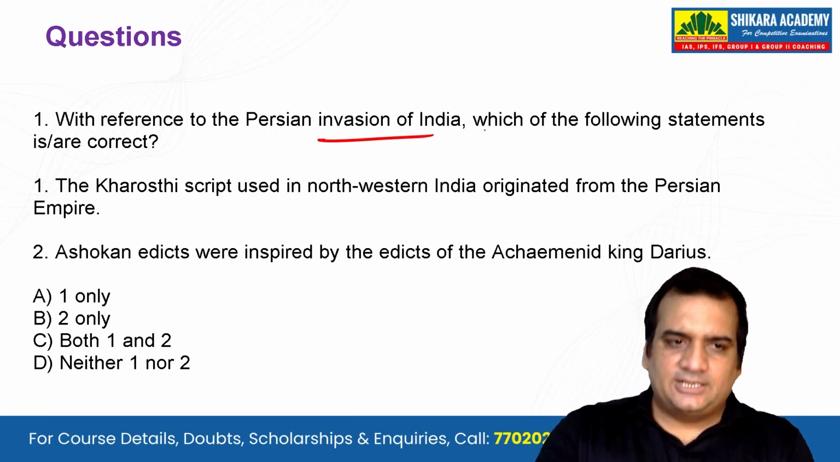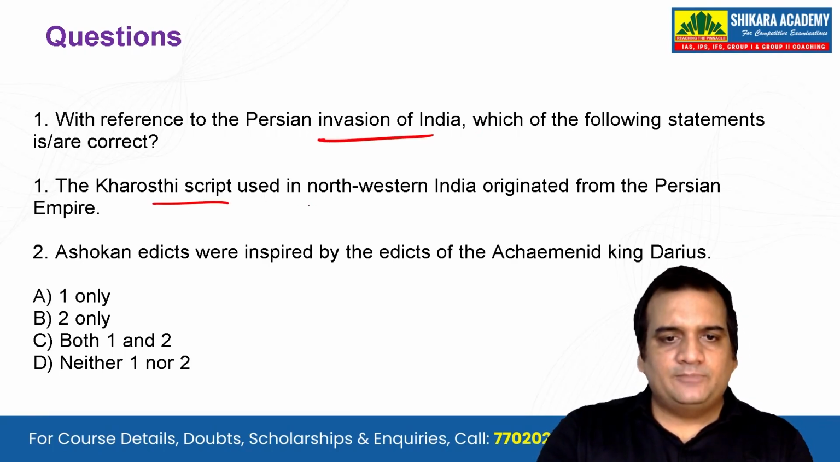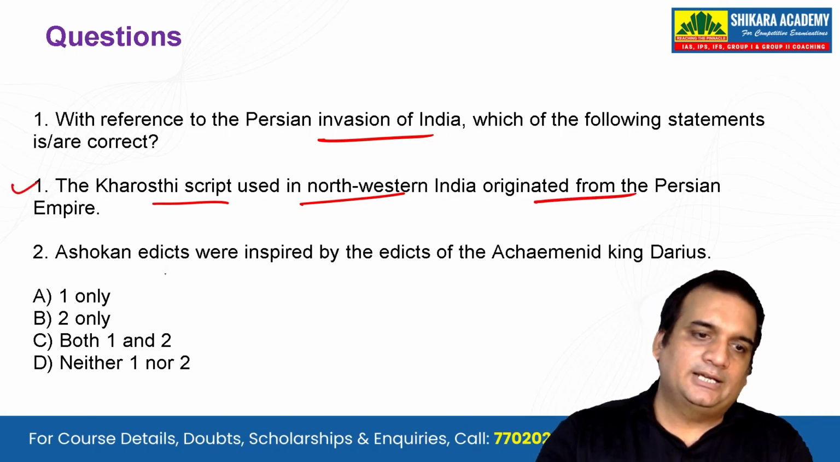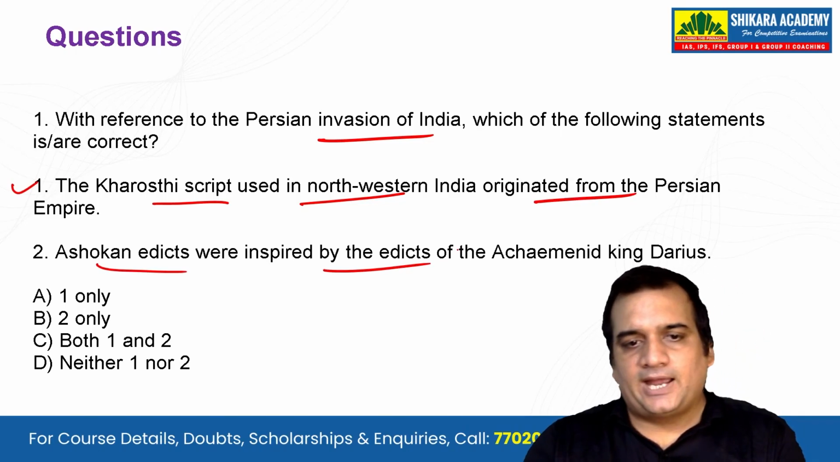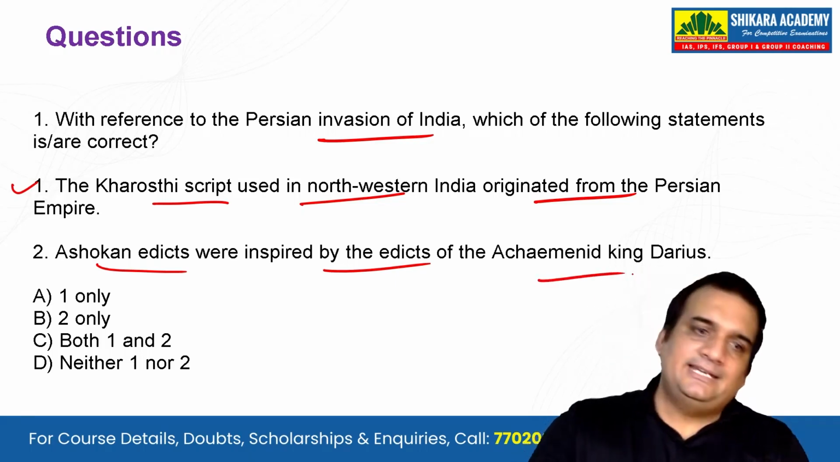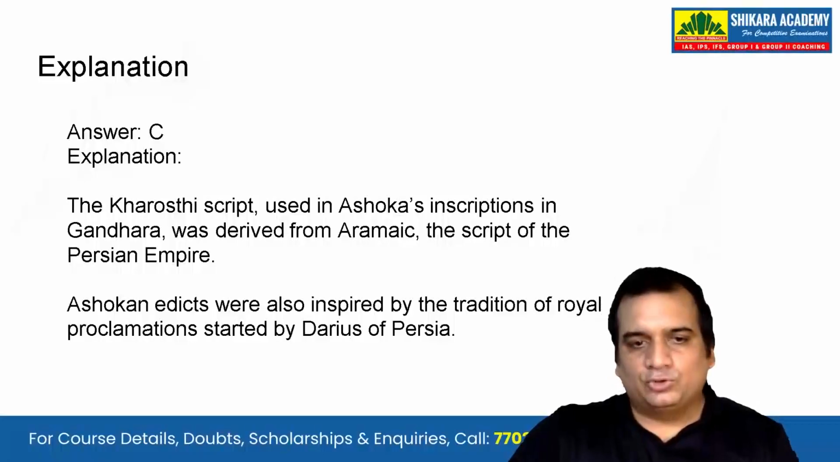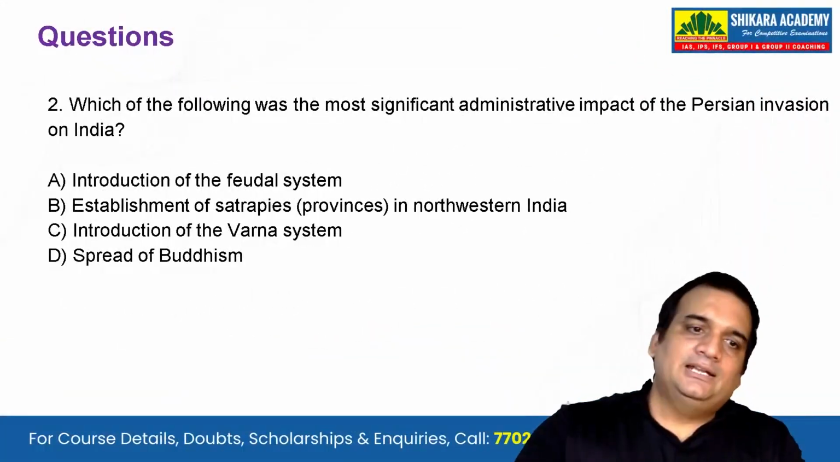Which of the following statements is correct? The Kharoshti script used in northwestern India originated from the Persian Empire. This is absolutely correct. Ashokan edicts were inspired by the edicts of the Achaemenid king Darius. I have told you that is also correct. What is the correct answer? Both 1 and 2 should be the correct answer. Let's see the next question.